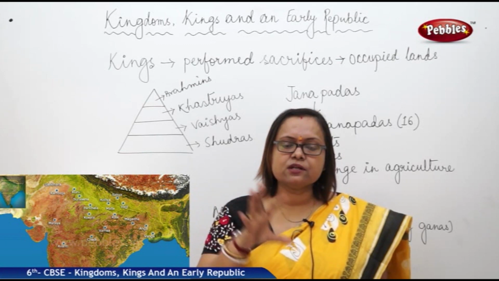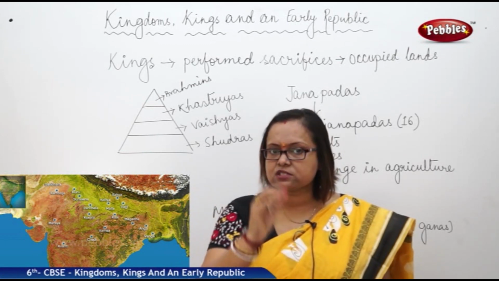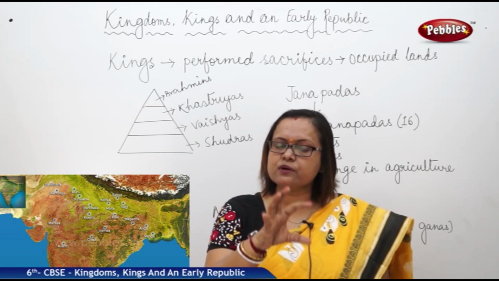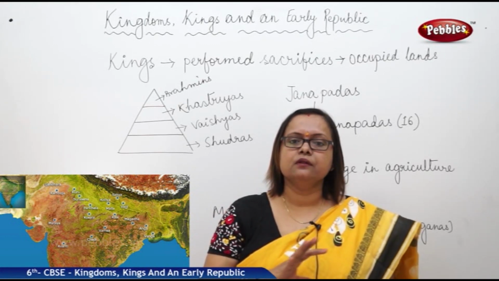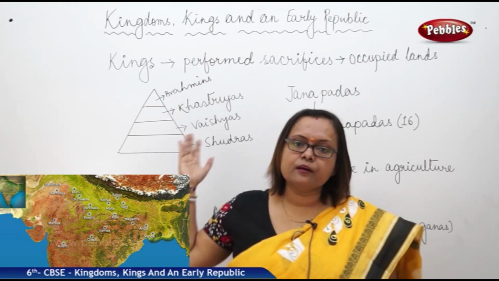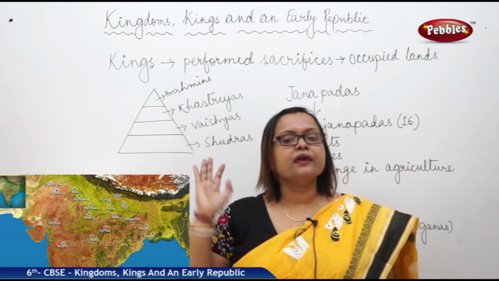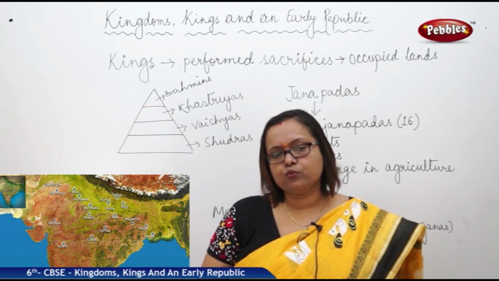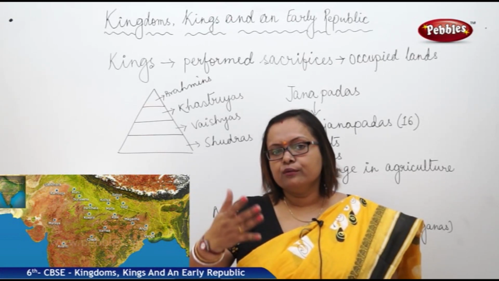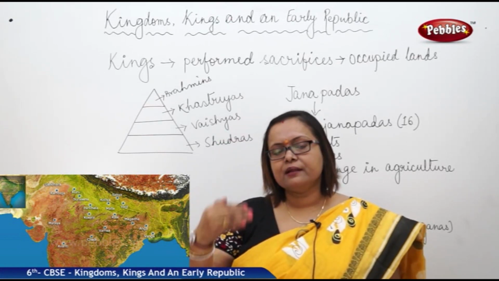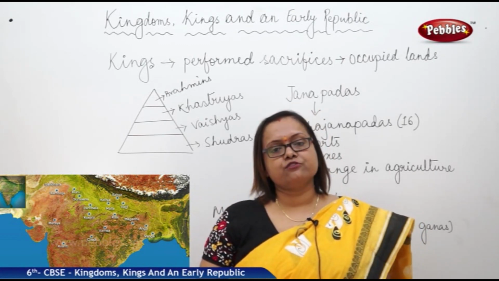Now, the agricultural sector also started to be controlled by the wealthy people. Even the Brahmins and the wealthy class had their own agricultural land, which they just held, but they didn't perform the agricultural activities.